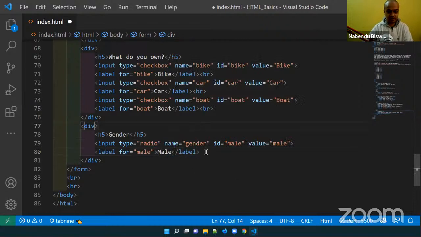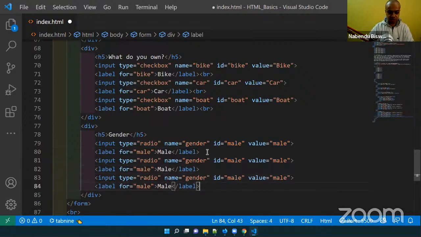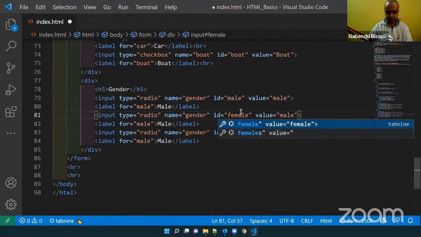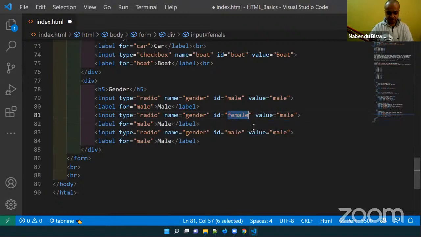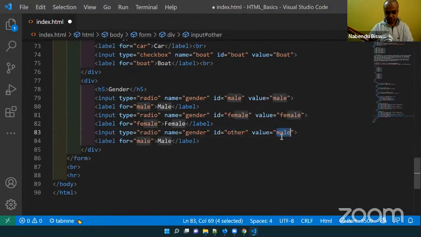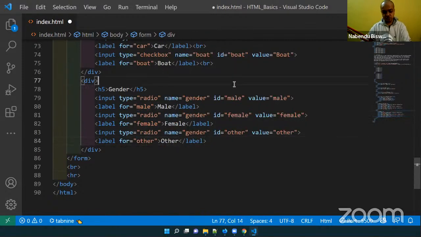Then we'll have the next two genders: female, and other. So all these three are there.